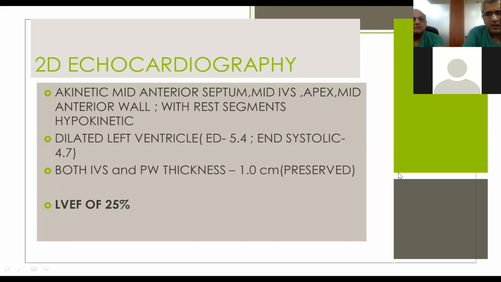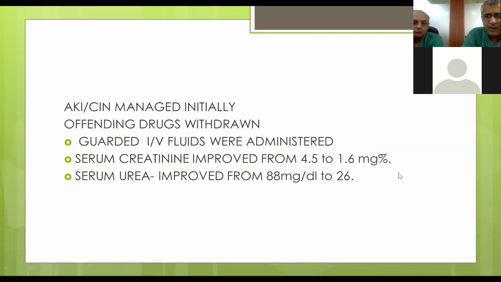Yeah. So the 2D echocardiography was done, which showed akinetic mid-anterior septum, mid-interventricular septum, apex, and mid-anterior wall, with the rest of the segments being hypokinetic. The left ventricle was a bit dilated, but mostly at the upper range of normal rather than full dilation. Both the interventricular septum and posterior wall thickness was 1 centimeter, which is important because it was preserved. That may be indicative of a better outcome. Though LVEF was only 25%.